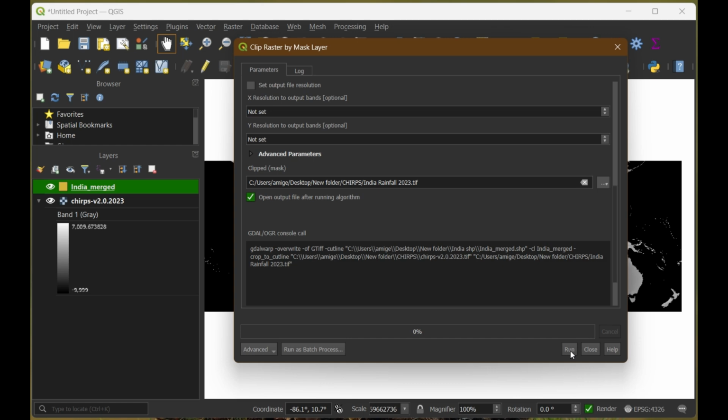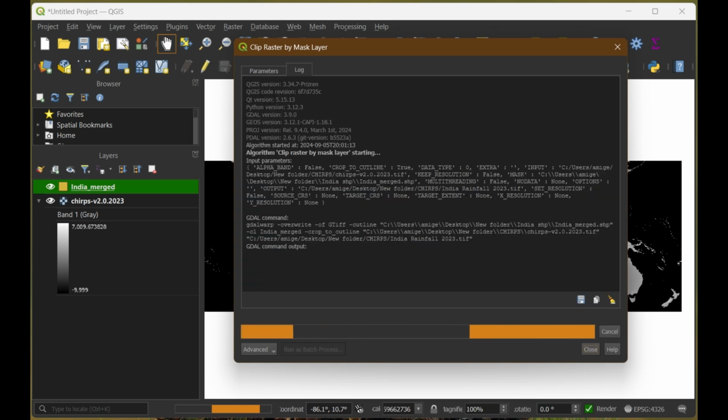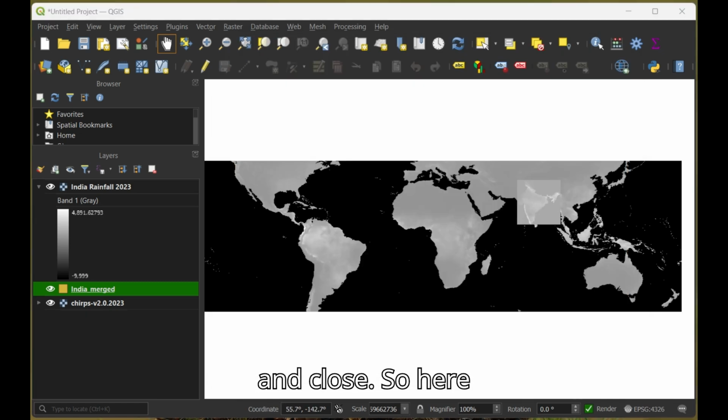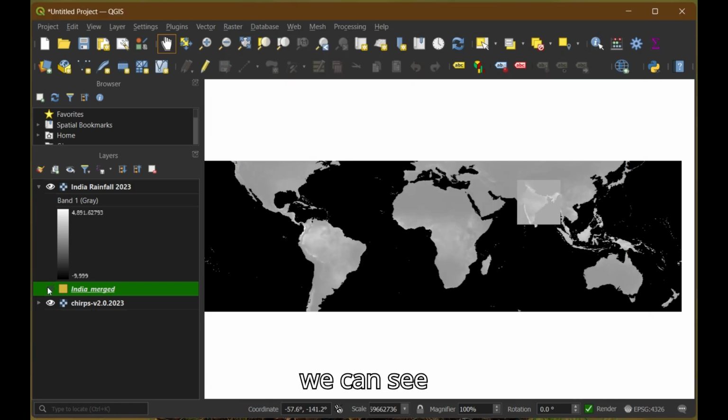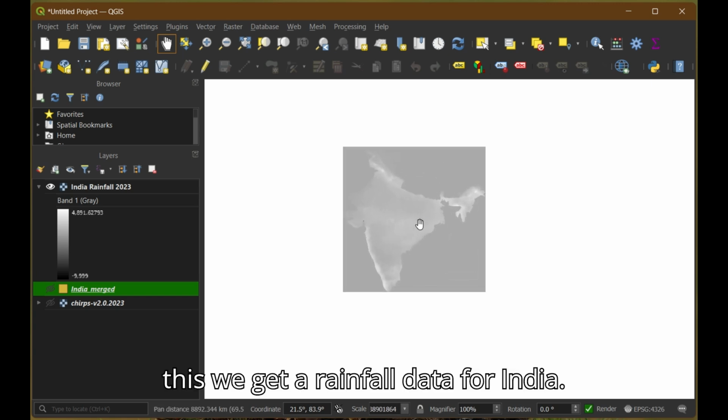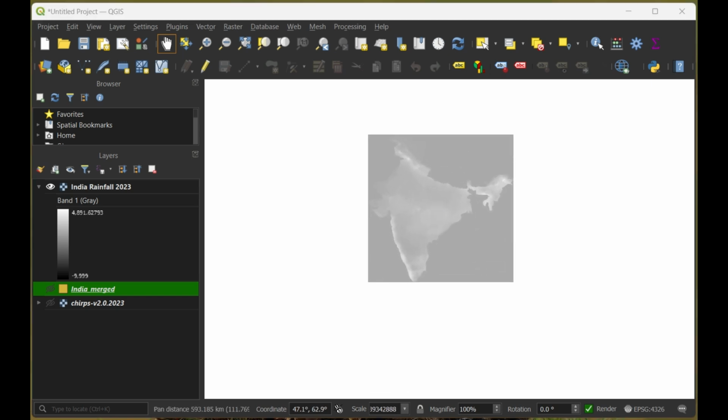Click on run. Then close. So here we can see we get the rainfall data for India.